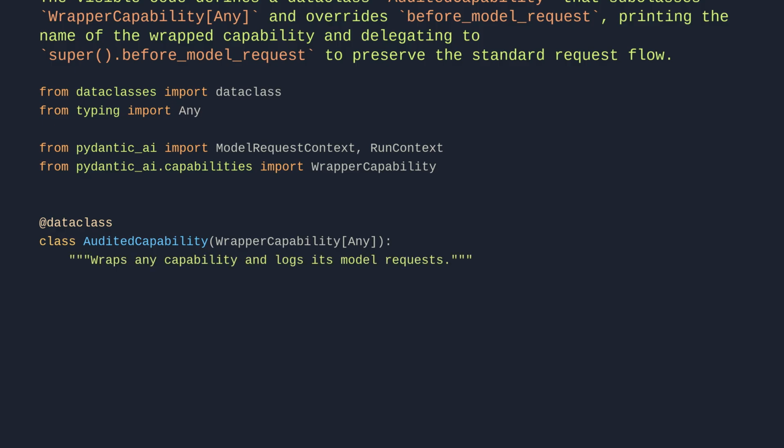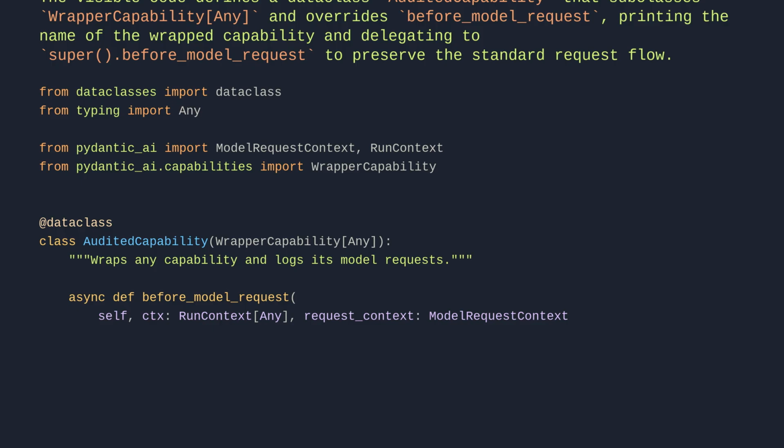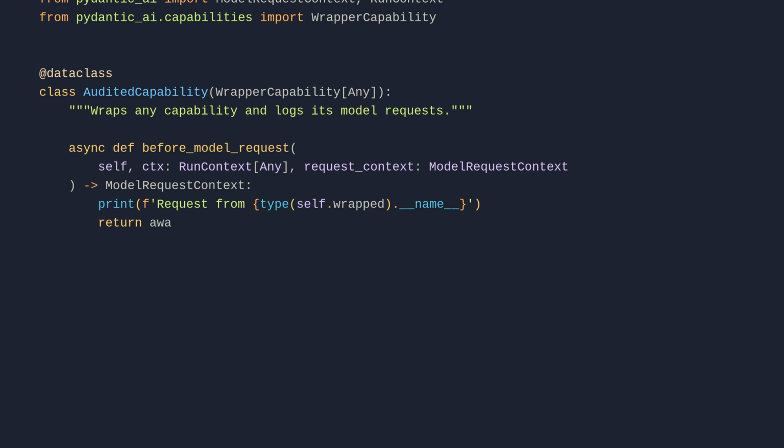Async def before_model_request, self, ctx: RunContext[Any], request_context: ModelRequestContext, returning ModelRequestContext. Print request from type(self.wrapped).__name__. Return await super().before_model_request(ctx, request_context).